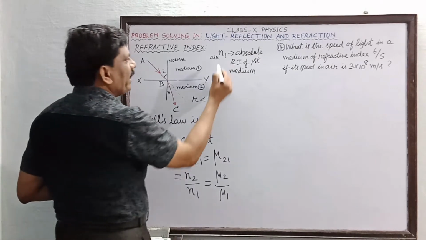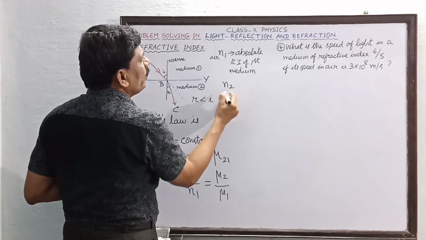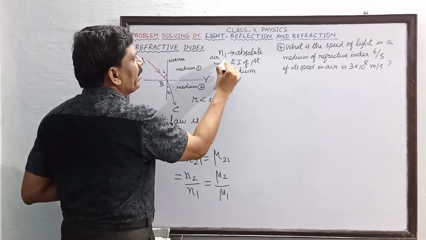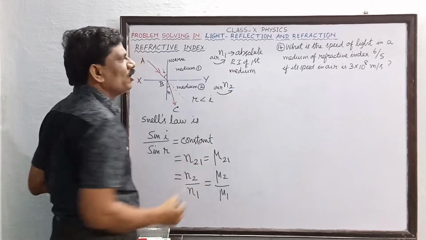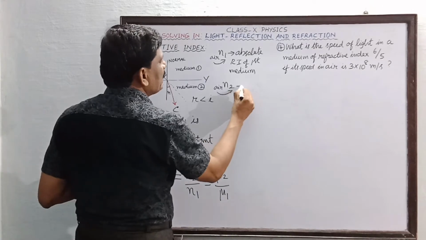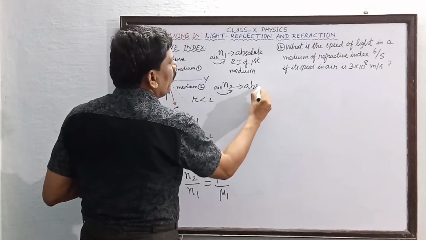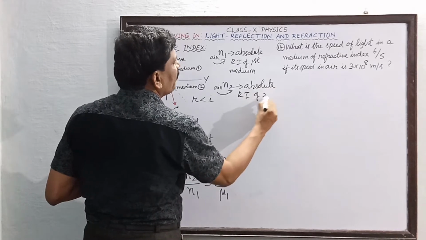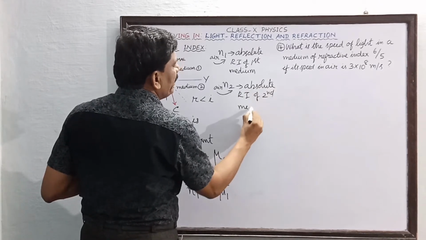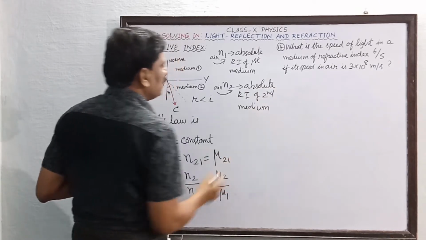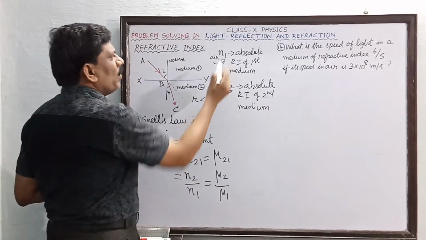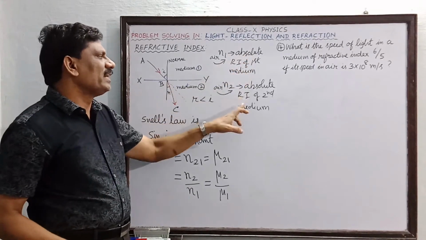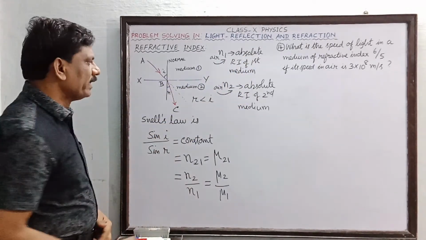Like that, if N2 is specified, automatically light is traveling from air into the second medium. So this is called by what name? It is the absolute refractive index of the second medium. Okay students, so if there is only one subscript, then that is called the absolute refractive index of the medium.